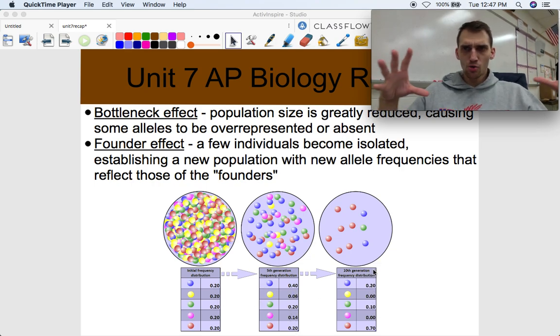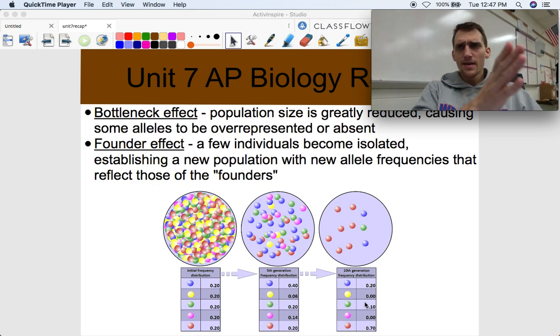The population size is greatly reduced, and therefore the alleles that make up the gene pool are just from these individuals, all right, and that's going to drastically change the allele frequencies. If it changes even a little bit, that's evolution, right? So genetic drift is a cause of evolution.